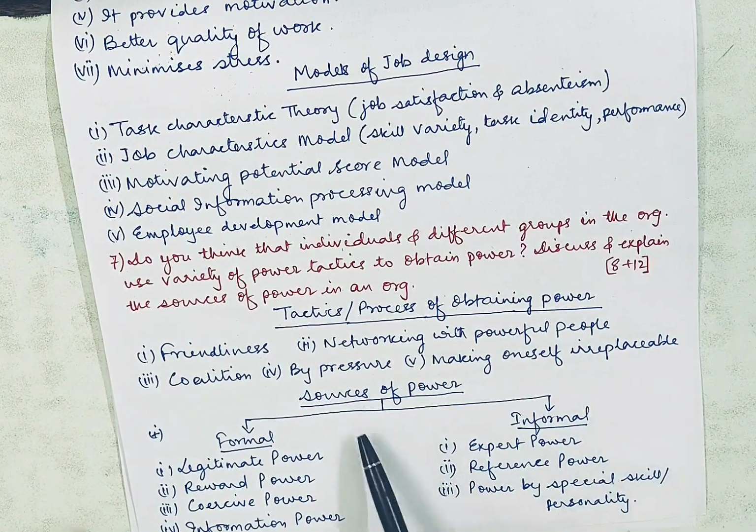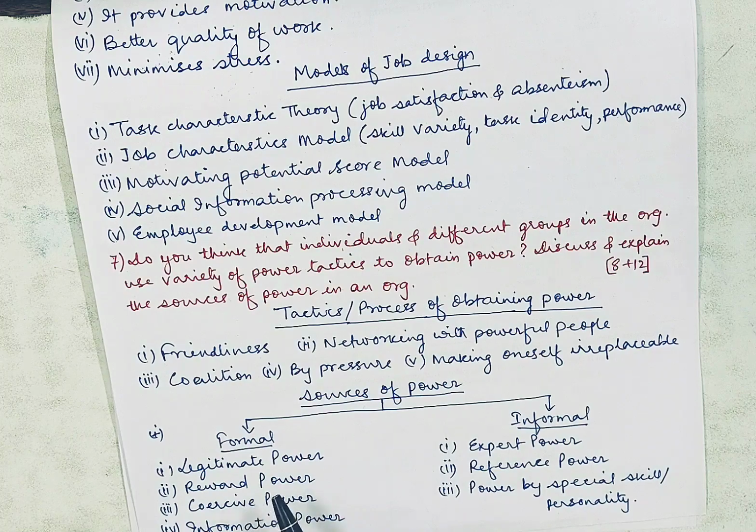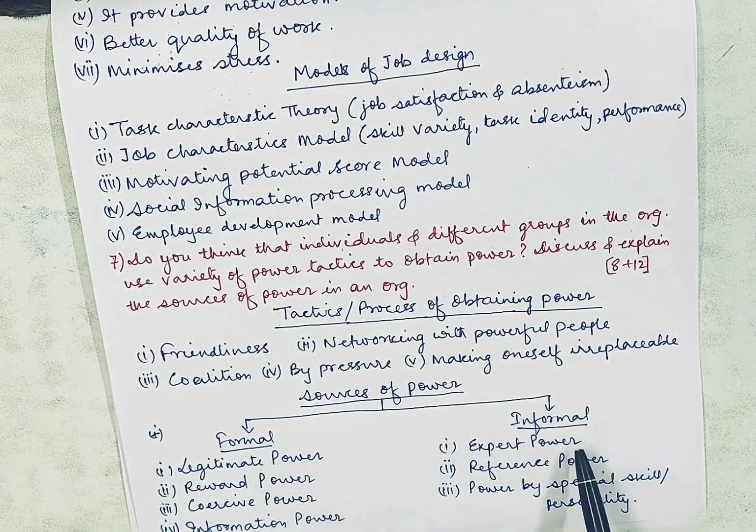Fine. Now, what are the sources of power? The sources can be divided into two parts: formal sources of power and informal sources of power. In the formal sources of power, we can again divide this into four categories: legitimate power, reward power, coercive power, and information power.